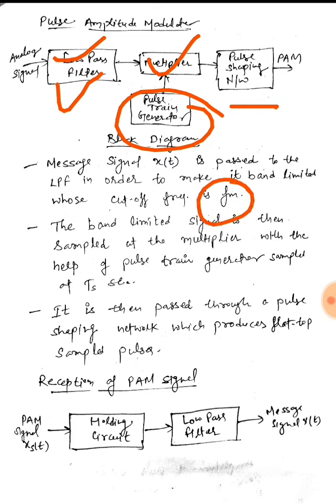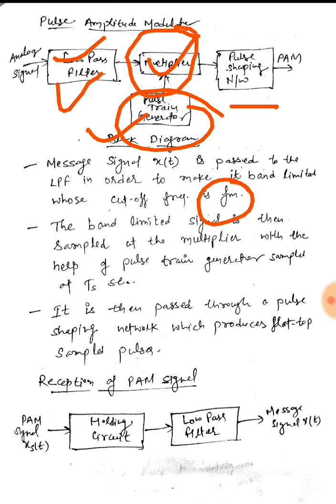If this is the cutoff frequency of the analog signal or the message signal, then this signal is sampled by the multiplier using the pulse train of pulses. So we would feed the input signal, which is a band limited signal, to the multiplier, and with the help of this pulse train generator we would get the pulsed signal, and we would get the pulse at a time instant of every Ts second.